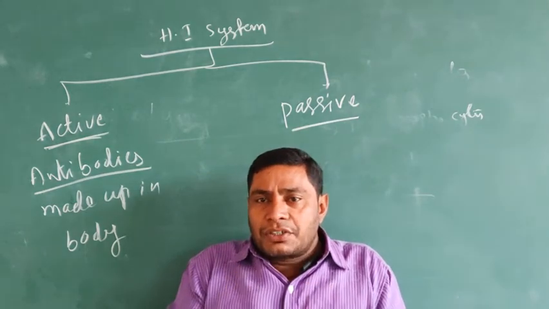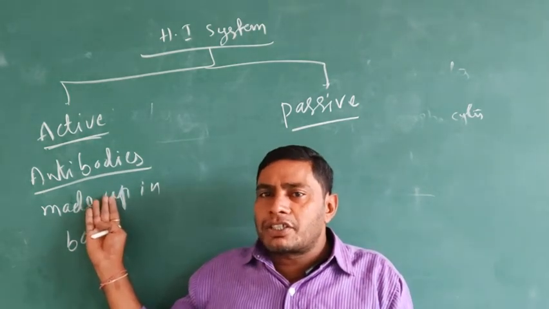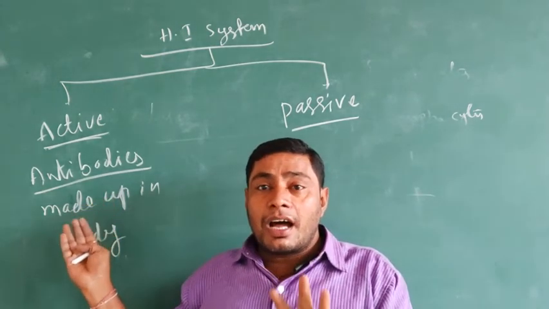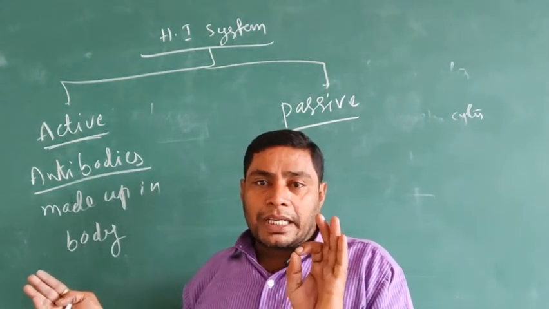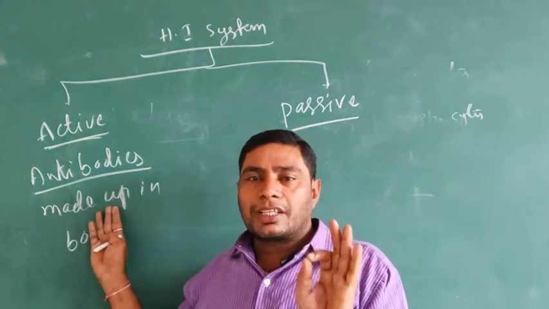This type of immune system takes more time, but it protects from the disease for a long time. This is the active immune system.